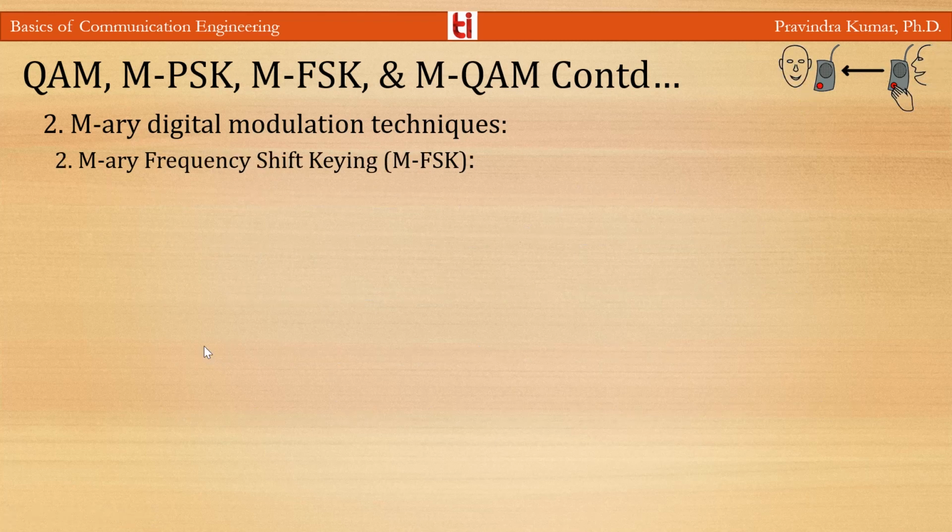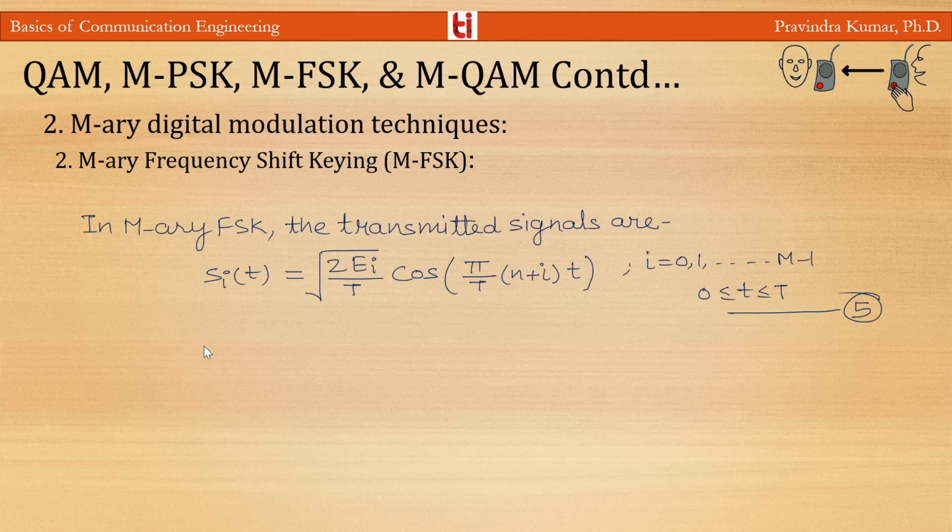Now M-array frequency shift keying, MFSK. When we consider the M-array version of FSK, the picture is quite different from that described for the M-array PSK.